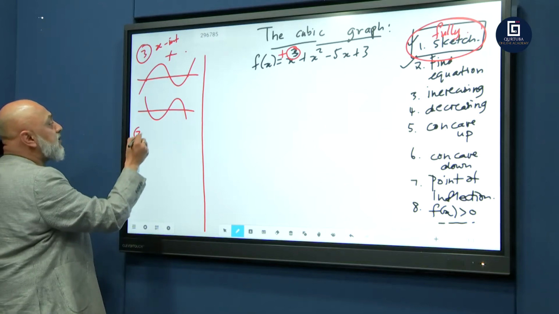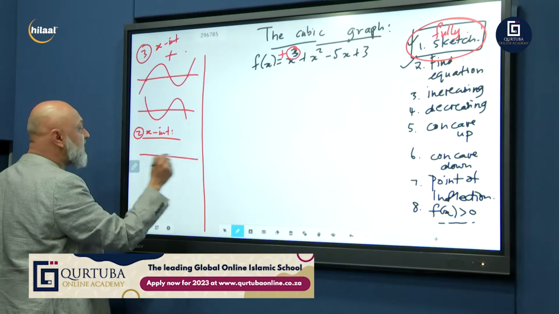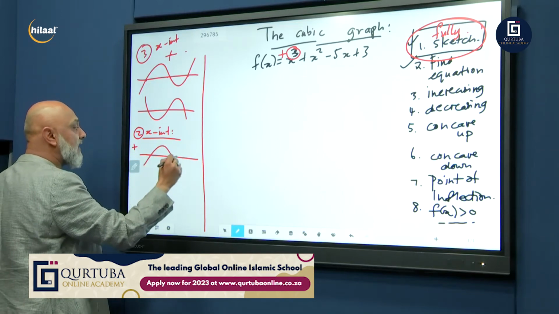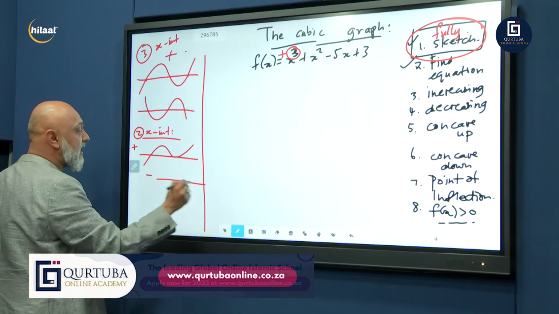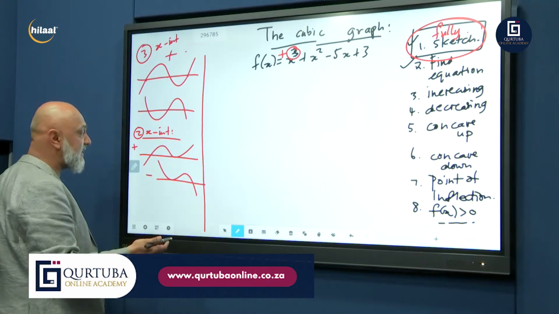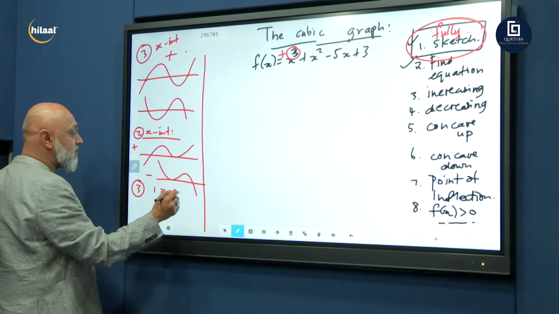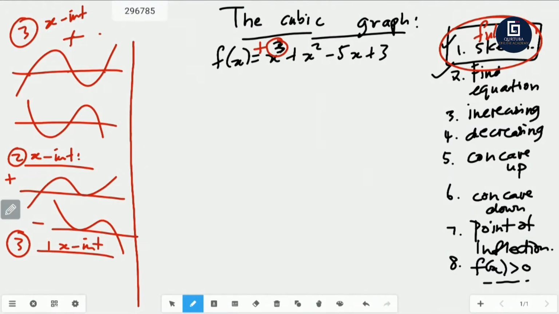Let's look at it with 2 x-intercepts. A positive graph would look like that, and a negative graph would look like that. A positive graph is an increasing function, a negative graph is a decreasing function. Number 3, with 1 x-intercept, how will the positive graph look? I'm just going to draw it here on the side. It will look like that. And the negative graph would look like that.